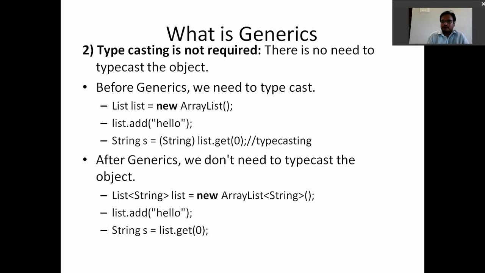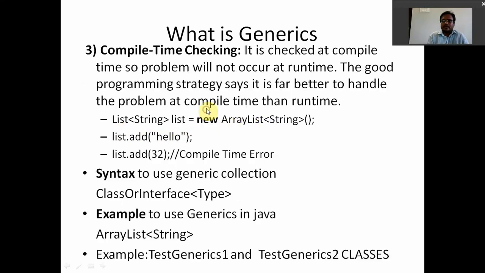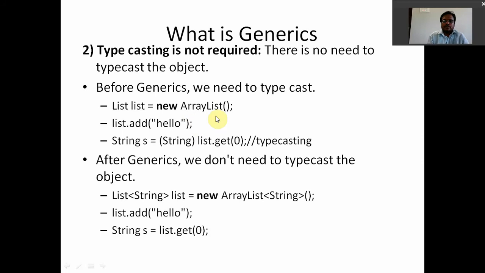But now here we have a question. Before generics, how did we need to typecast? All of you observe this example. First of all, we have to create a collection class object, an ArrayList object. After creating the ArrayList object, next we have to add information to the list. Here we are adding a string. After adding the data to the ArrayList object, whenever we want to retrieve the data, we must typecast.